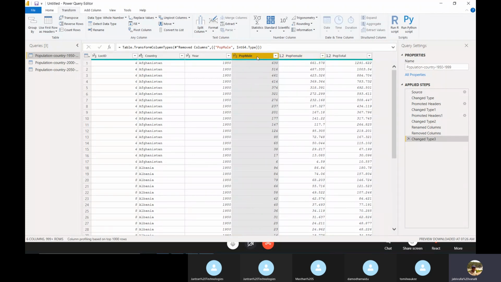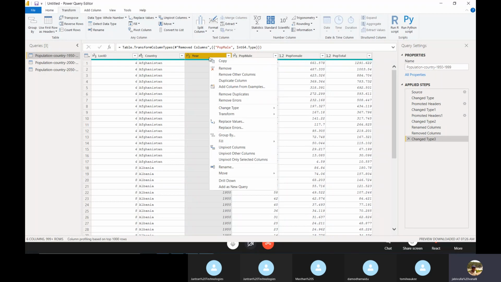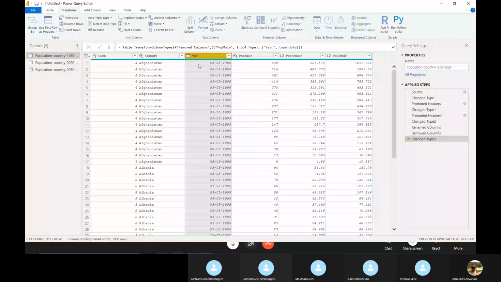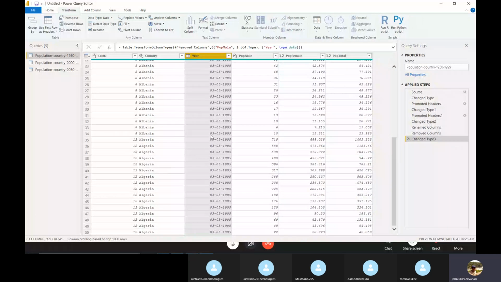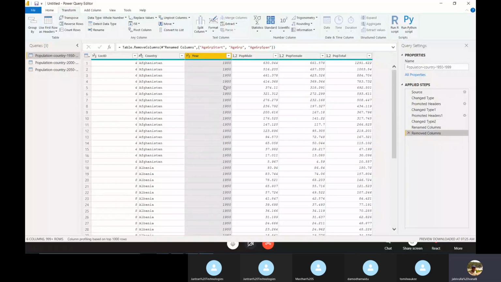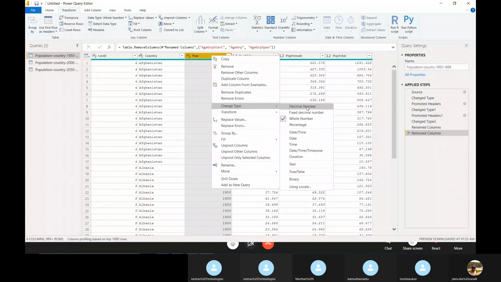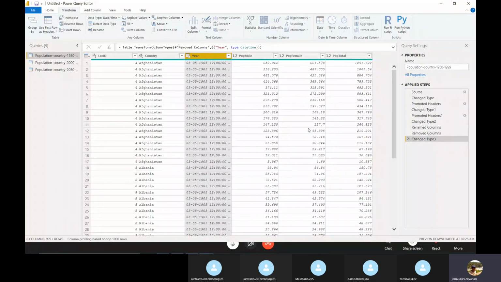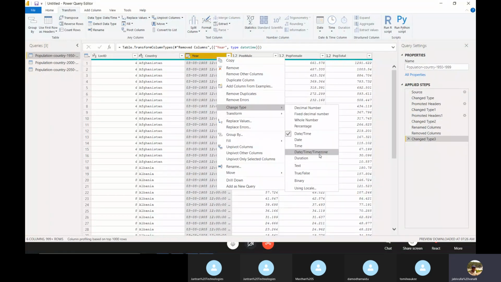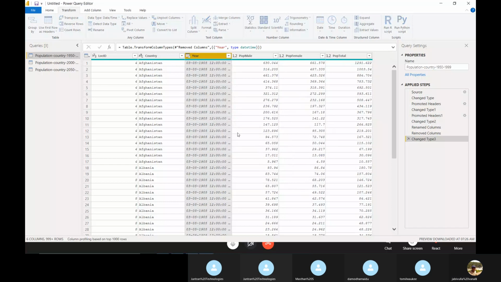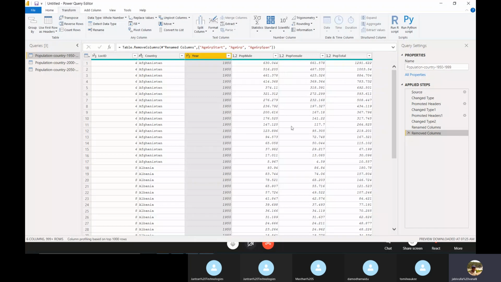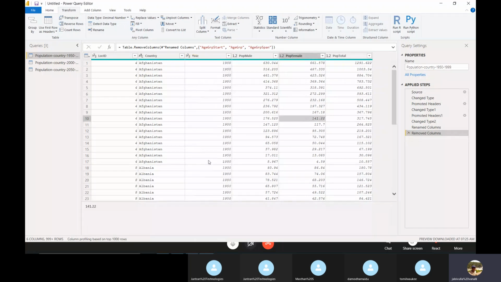For example, you want to change it as date, or date time, date plus time format, or date time zone. If you want to delete, you can delete. So in this way we can change the data types.